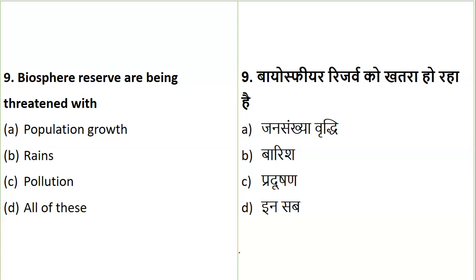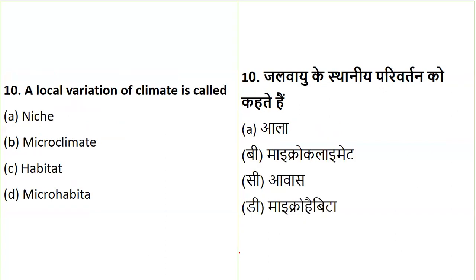So biosphere reserves have been threatened with what? Either population growth, or rains, or pollution, or all of this. What is the exact threatening cause for biosphere reserves? Whether it is population, rains, pollution, or all of this. So let's see. When we are talking about biosphere reserves, they are being threatened with population growth, including rains, including pollution. So the right answer is all of the above.